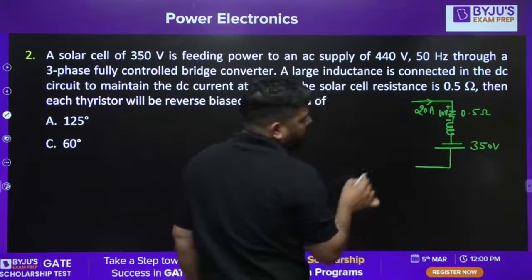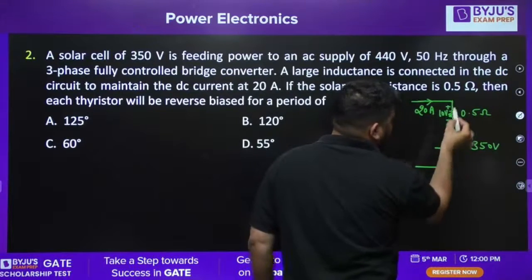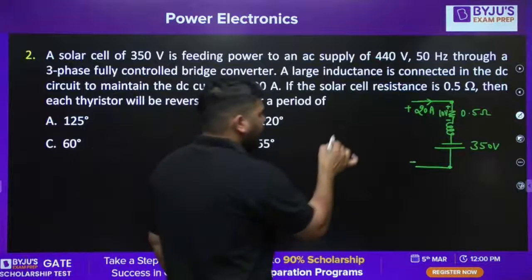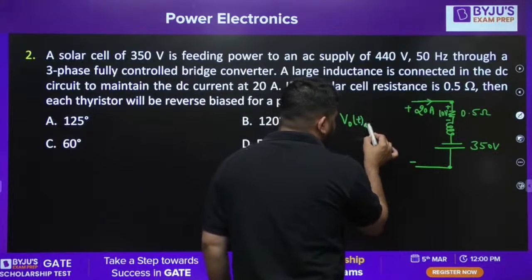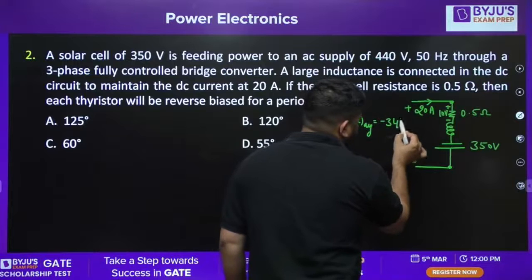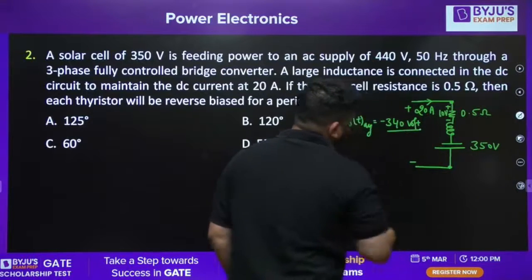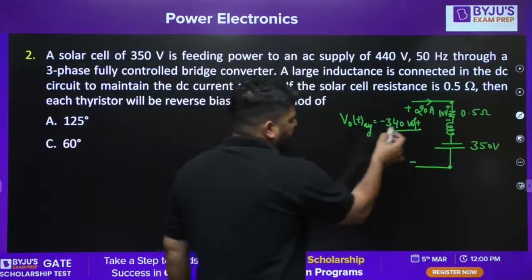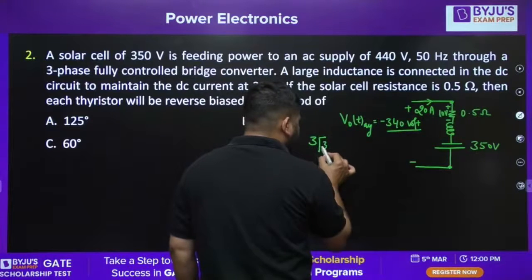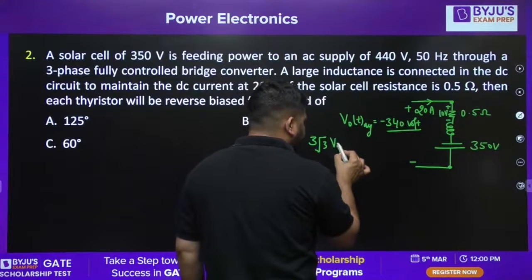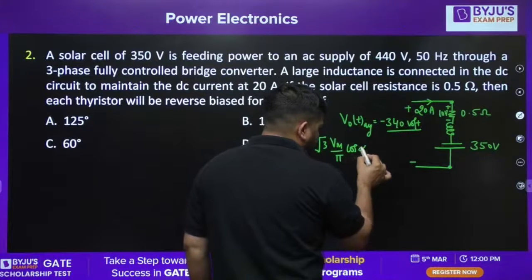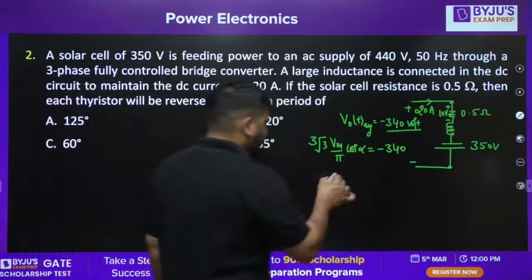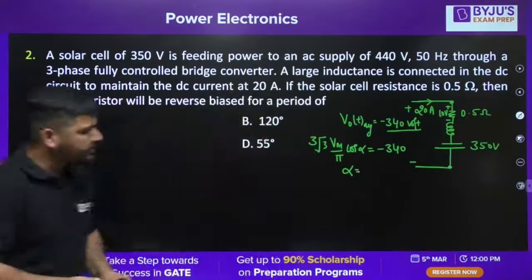Now what about the output voltage? This output voltage of this polarity has to be minus 340. V naught average has to be equal to minus 340 volt. Now we need to calculate the alpha. The average output voltage in a 3-phase full bridge converter is 3 root 3 Vm by pi cos alpha, and it has to be minus 340. So we can calculate the value of alpha from here.